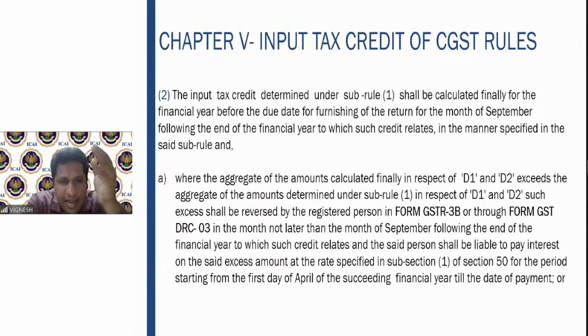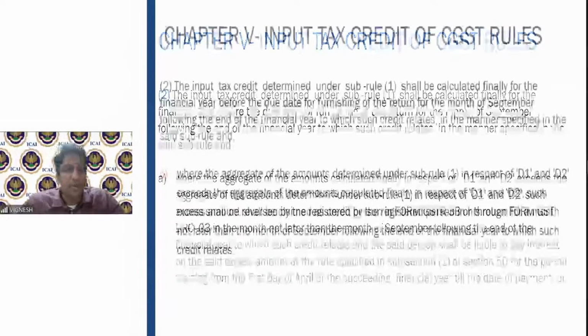then whatever excess is there, the registered person shall reverse it in the GSTR 3B, but there is a time limit which is given. You have to reverse it before the month of September following the end of the financial year, and interest also will be paid from the first day of April of the succeeding financial year till the date of payment.